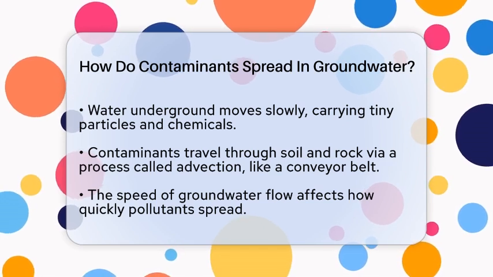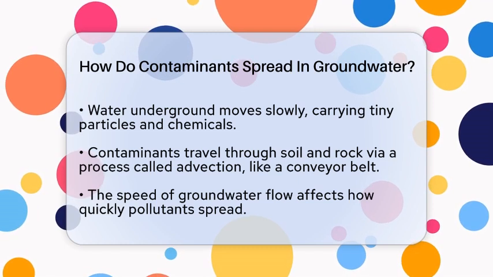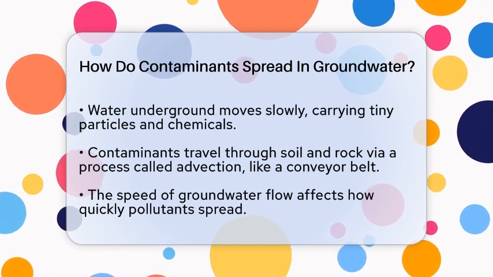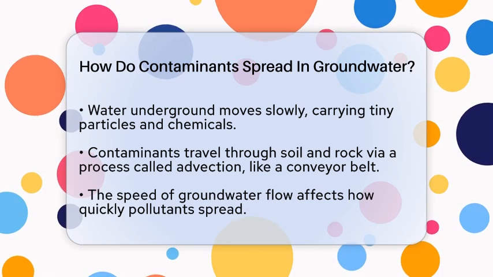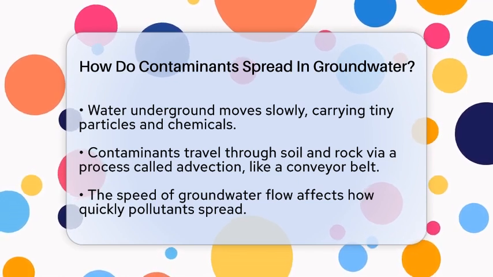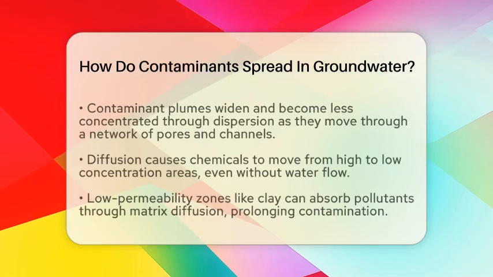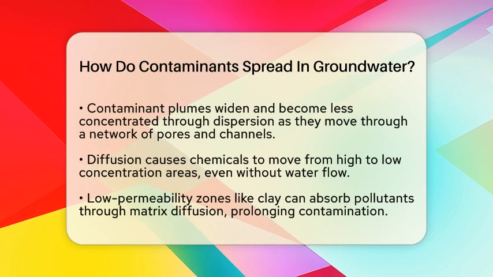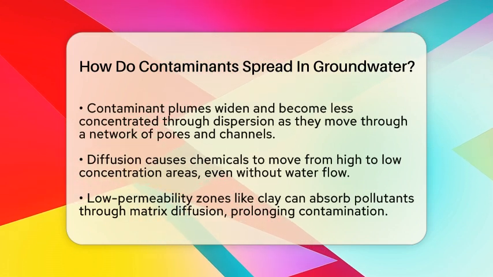But groundwater doesn't move in a straight line. It flows through a maze of pores and channels that vary in size and speed. This causes the contaminant plume to spread out, a process known as dispersion. It makes the pollution wider and less concentrated as it moves.